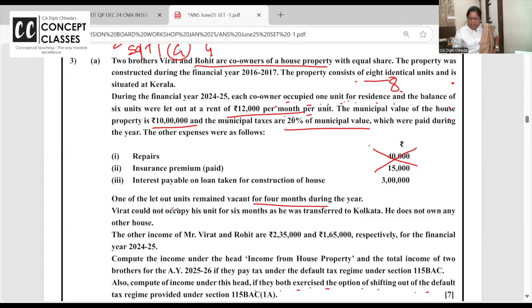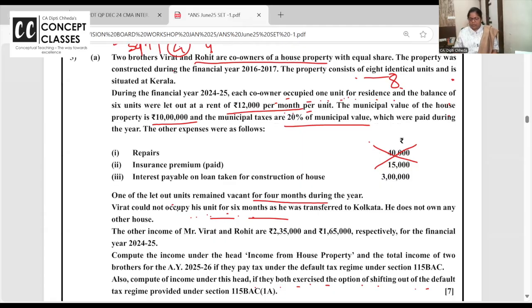Virat could not occupy his unit for 6 months as he was transferred to Kolkata. He does not own any other house. So after 6 months it is self-occupied, partly vacant, partly self-occupied.